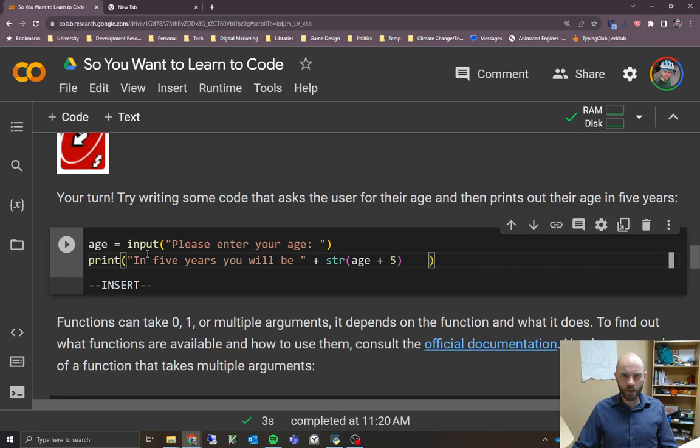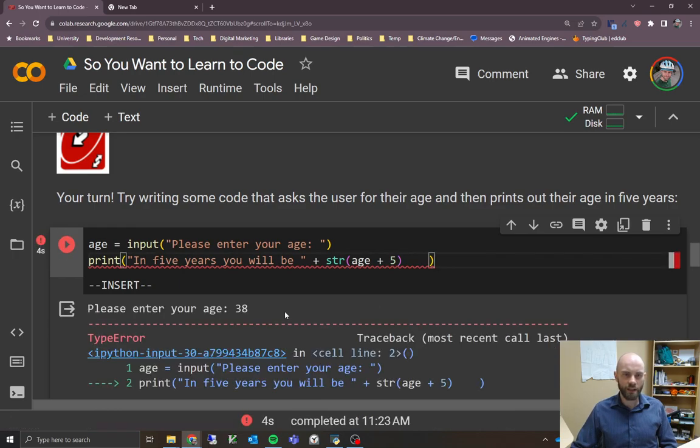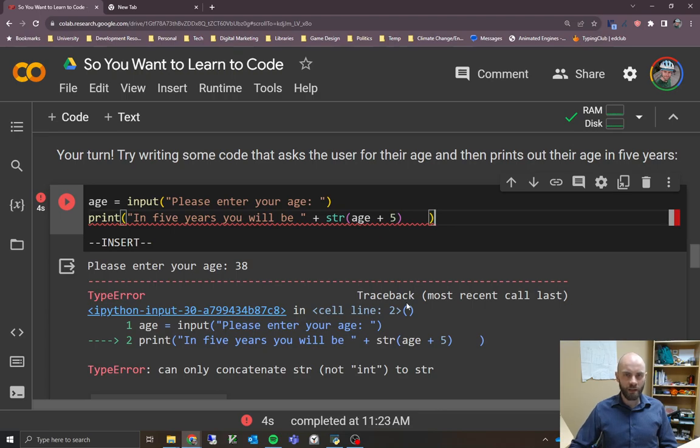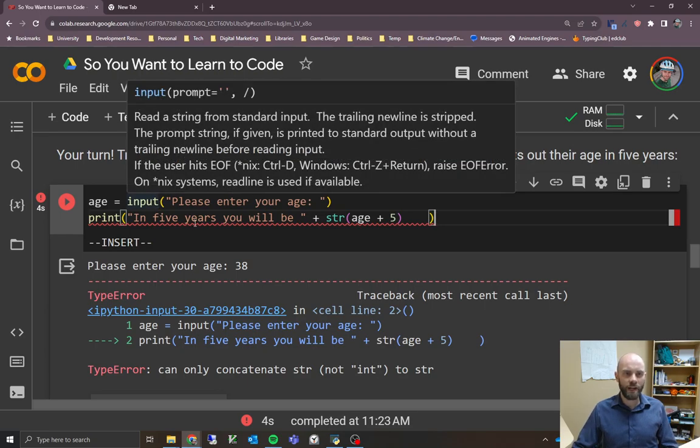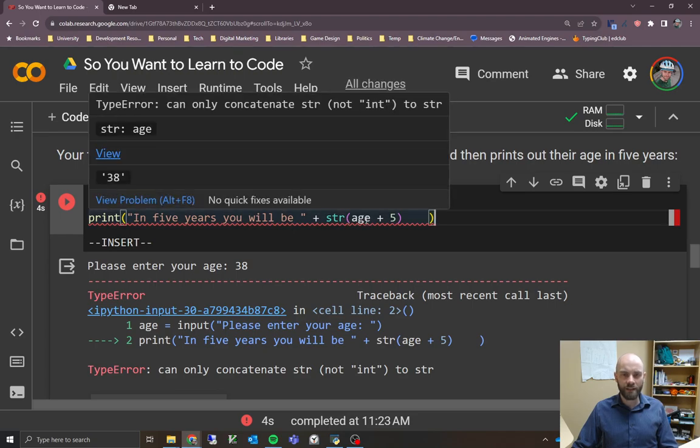So let's run this. We'll see if it works. It's not going to, but that's just because we want to highlight an issue. So I'll put in my age, hit enter, and we get a type error. That's because, as I mentioned at the very beginning, whenever you use the input function, it stores whatever the user types in as a string. It's always going to be a string no matter what they type in. Even though this is an integer, Python's going to treat it as a string. So it's treating it like the characters 38, not the number 38, so it can't do any math on it. And that's the same issue that we had seen before.